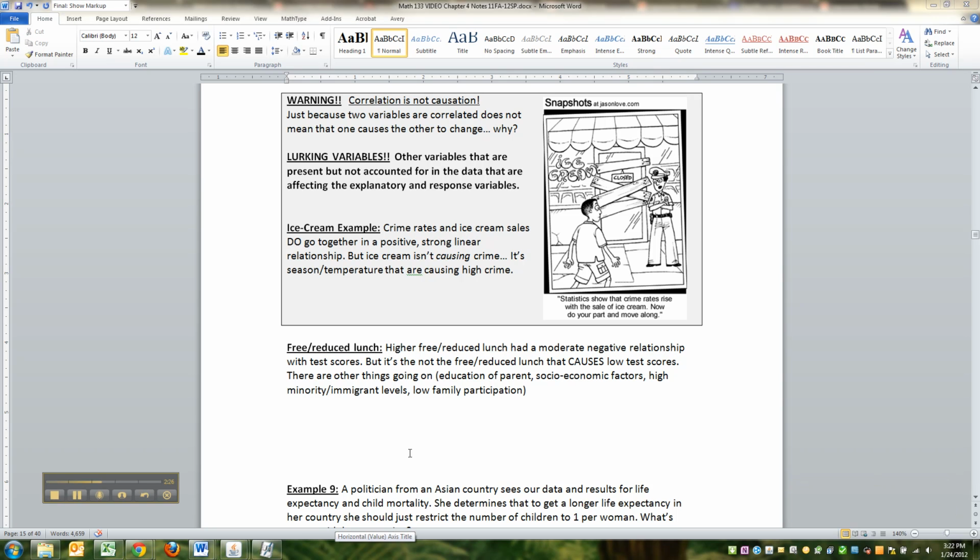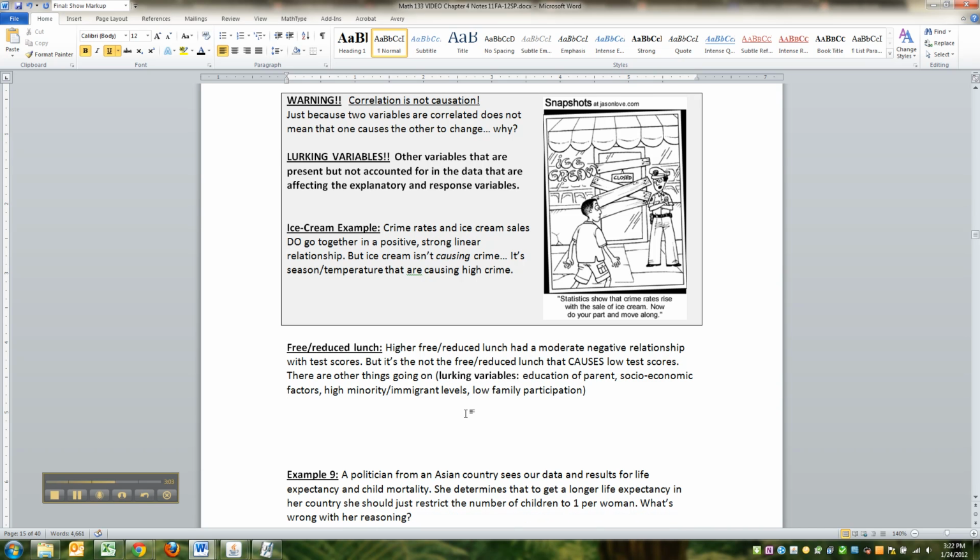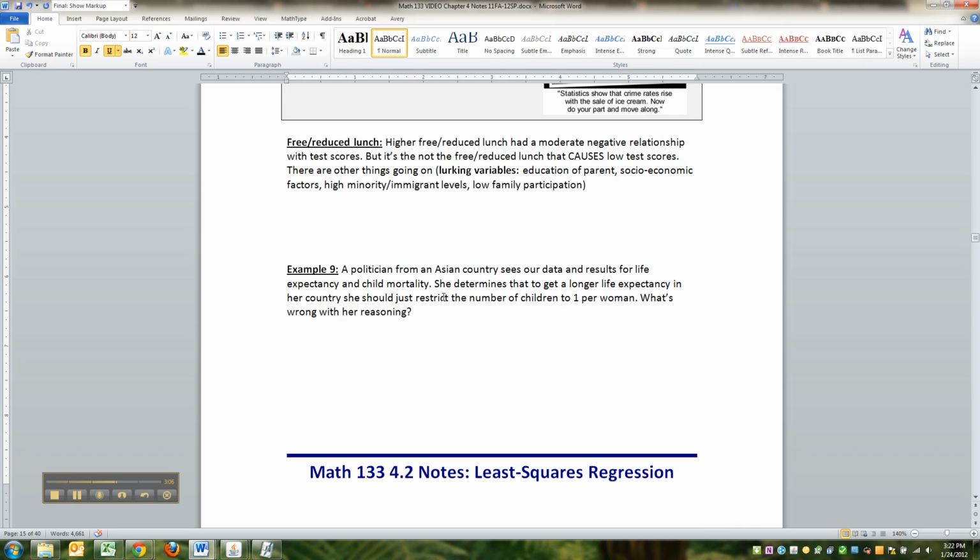There are other things that are affecting what's going on, namely the education level of your parents, the socioeconomic factors. Free reduced lunch happens usually in places that have low income, high minority, high immigration levels, people that don't speak English as a first language, people that don't have a high participation rate in their child's education. All of those things, those are lurking variables. So let me put that, lurking variables, right? All of those things are affecting what's going on. It's not the lunch that's causing them to get low scores. It's everything else in their life that's causing them to get low scores.